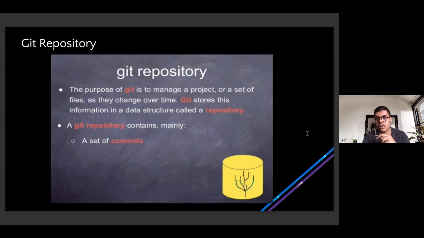Once you start creating commits, there will be multiple leaves getting created in that tree, right? So essentially that repository will contain a set of commits. So this is what a Git repository is, right?